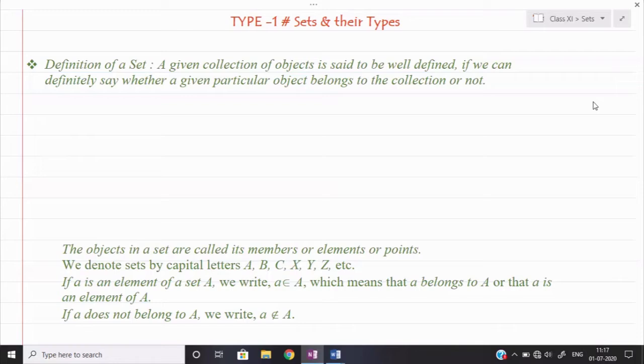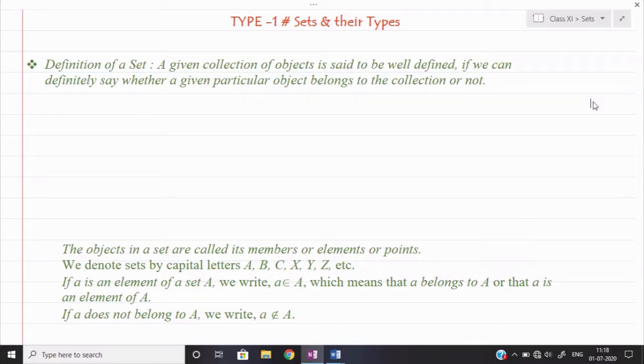So when you're speaking, you are telling me particularly a set and the objects you have involved in the set. For example, when you bring the geometry box, it is a collection of different items. There is a ruler, a pencil, eraser, sharpener, many things are there in the geometry box. So it is also one of the sets.